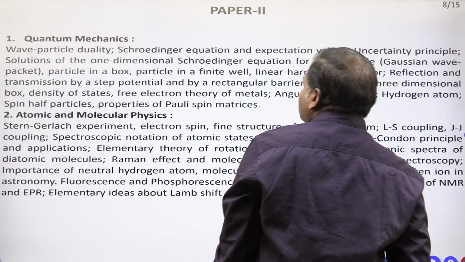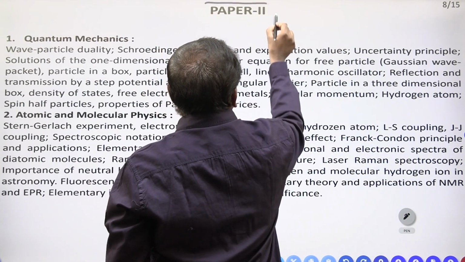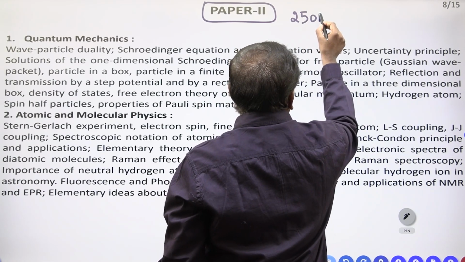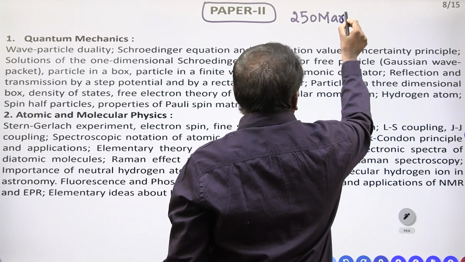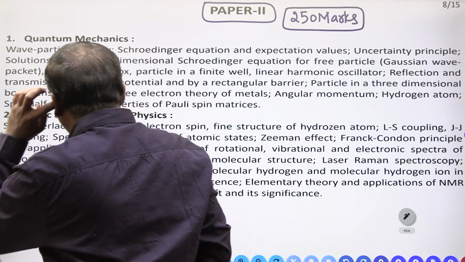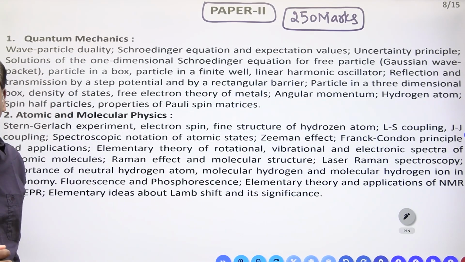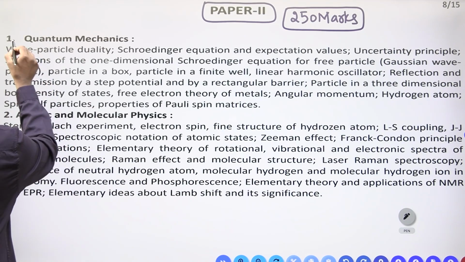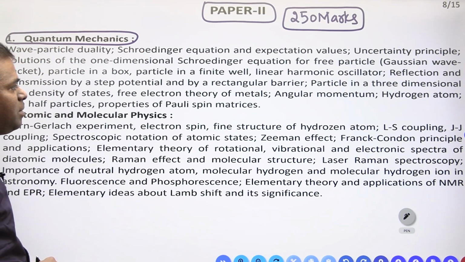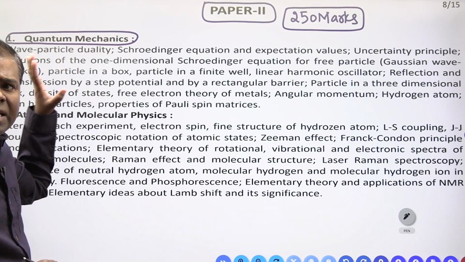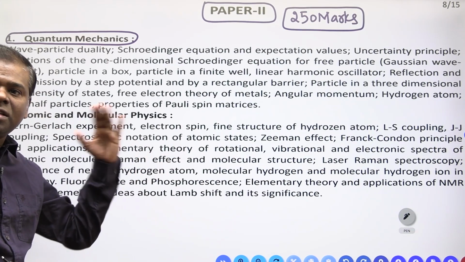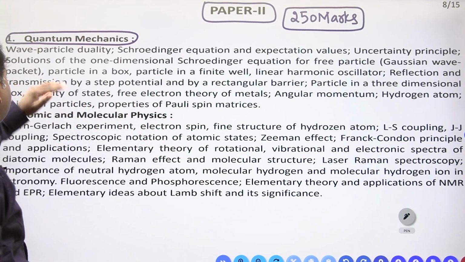What is paper 2? Paper 2 also has 250 marks. Same weightage is there: paper 1 is 250 marks and paper 2 is 250 marks. First one, quantum mechanics. This is very, very important. Some part is there in BSc. Some part they are taking in advance, beyond the BSc level.